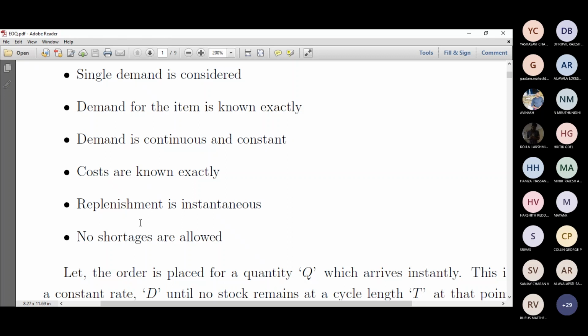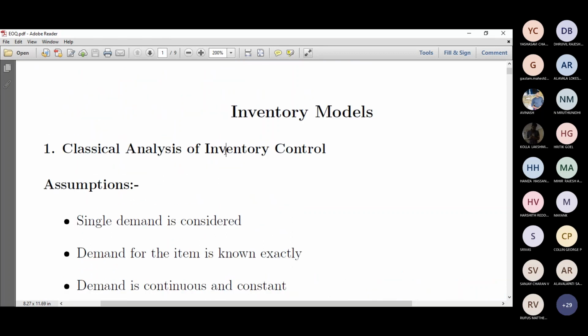Even though I say it is one resource per day, we just move continuously. We don't stop at one point and say we will get the material next day so that you can come back. Not like that. So it is no shortages. It runs like a fluid. The resources should run like a fluid. It should be replenished instantaneously, and the cycle should continue without interruption. Right. So that's what basically it means. We can generally take it per year. Per year, what is the resource movement, or in terms of saleability. So that's what basically the classical analysis of inventory control is.